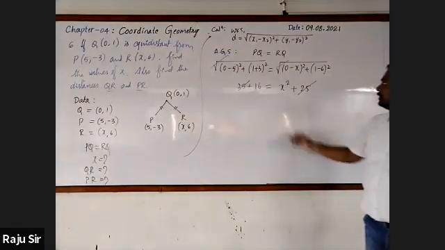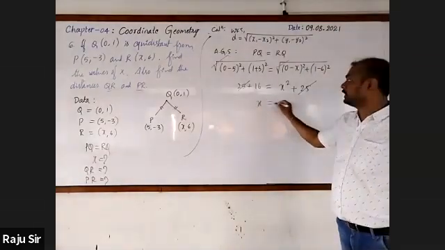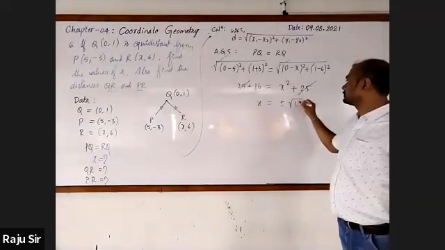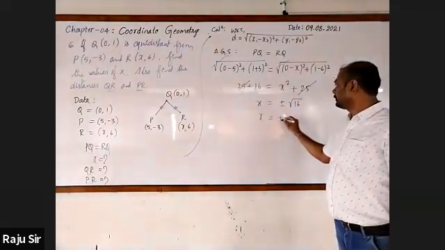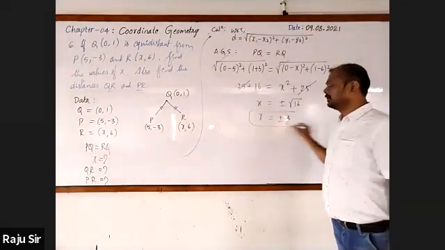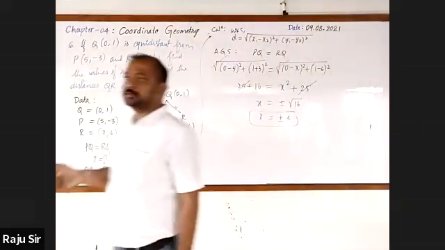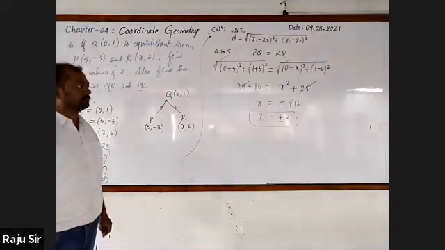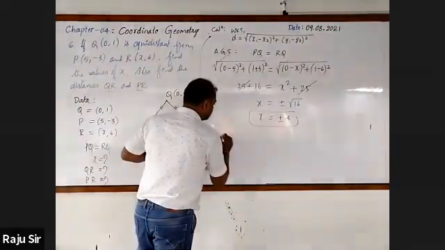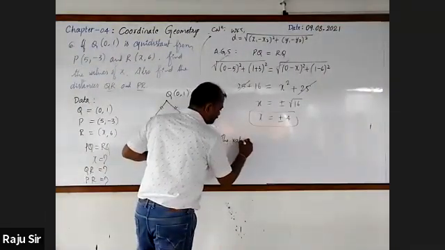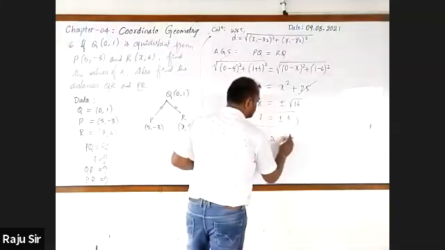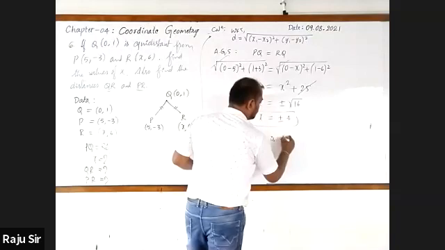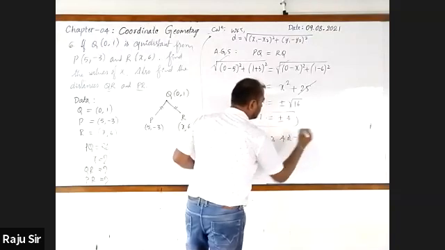The 25s cancel out, so we can find the x value directly. x square equals 16, so x is equal to plus or minus 4. Therefore, the value of x is either 4 or minus 4.